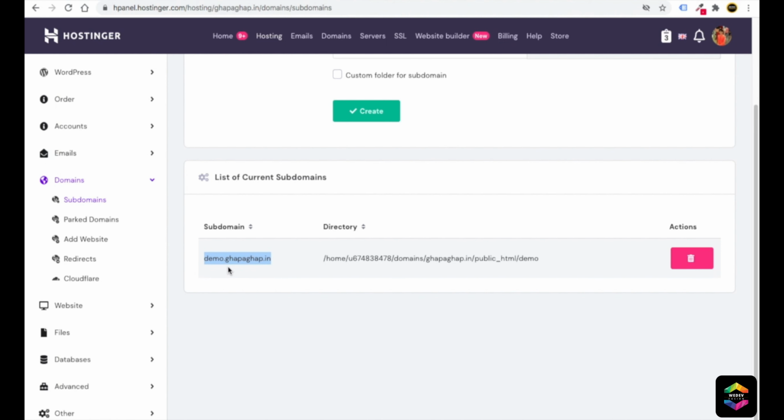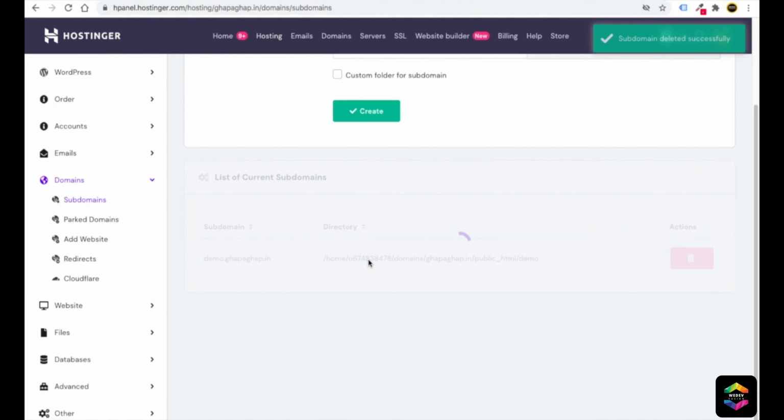Here also we can install any application or website. For example, if we want to delete this, just click on the delete button and click on confirm delete. So this is how you can delete any of your subdomains as well.